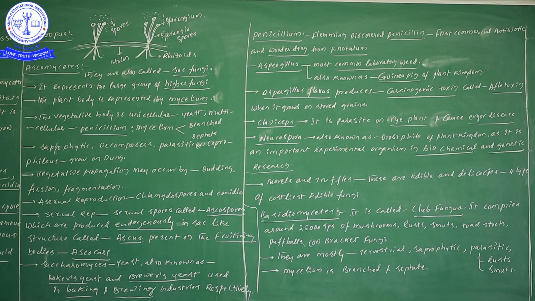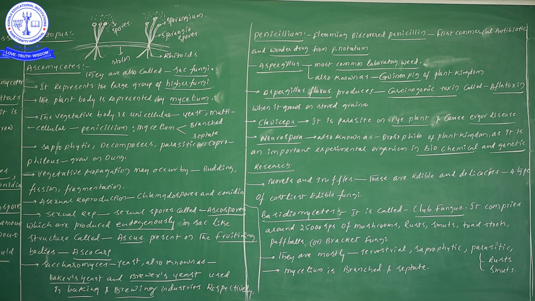So here, this information I hope you know very well, but even if you don't, I will give you that information. It is penicillium. Fleming discovered penicillin. This penicillin is the first commercial antibiotic, and we also call it by one more name, wonder drug. We have obtained this from Penicillium notatum.